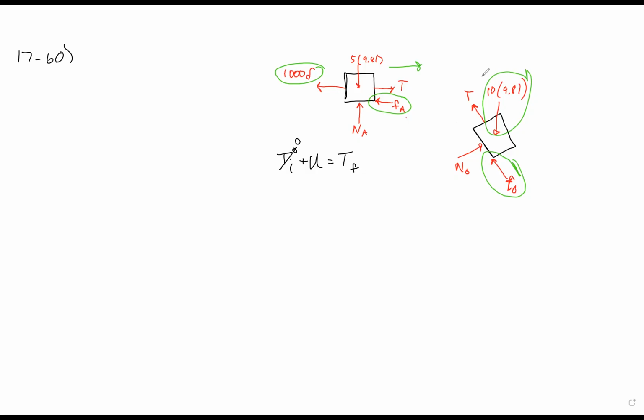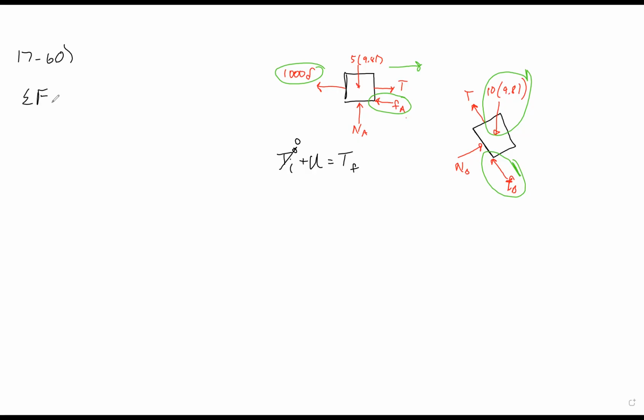Now what do we need to know? In order to get the frictions, we need the normal forces because they give us the coefficients, but we don't know the normal force. So let's do a standard analysis of the system by doing the sum of the forces for the first block and the second block.